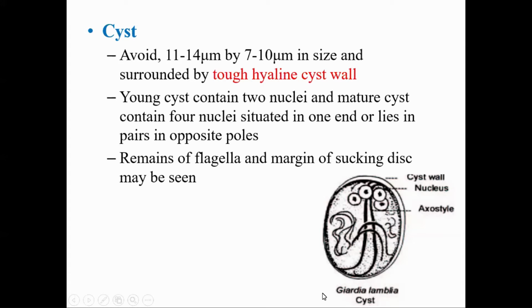Okay, the cyst is oval in shape, having a size of 11 to 14 micrometers by 7 to 10 micrometers. It is surrounded by a thick hyaline cyst wall. Young cysts contain 2 nuclei, whereas mature cysts contain 4 nuclei, and these nuclei may lie at one end or lie in pairs at the 2 opposite poles. And sometimes within these cysts we can see remains of flagella and markings of sucking discs.